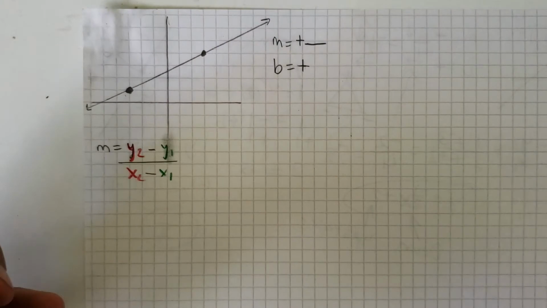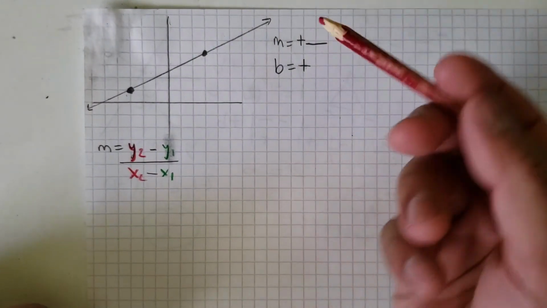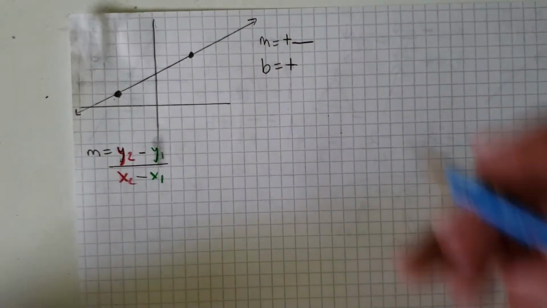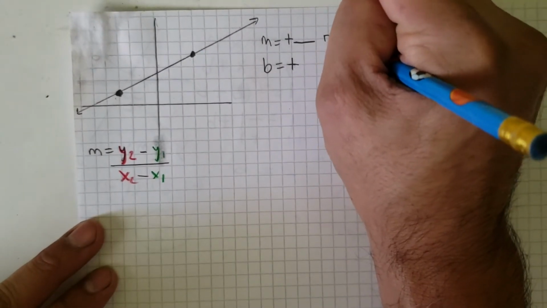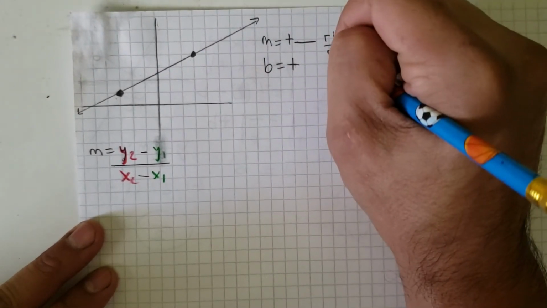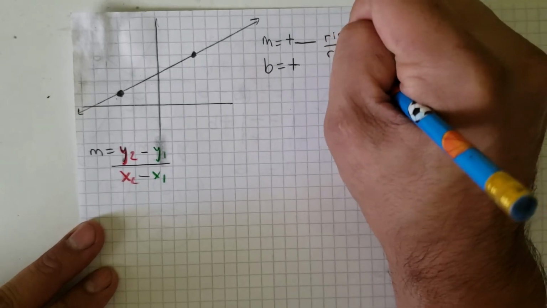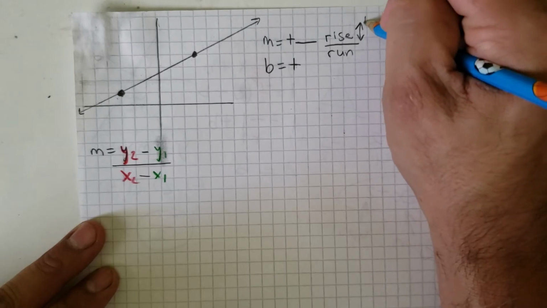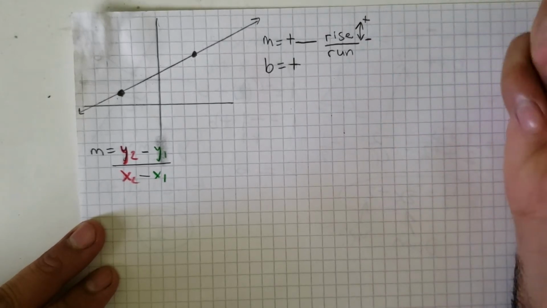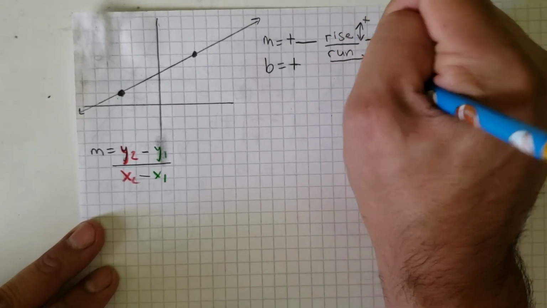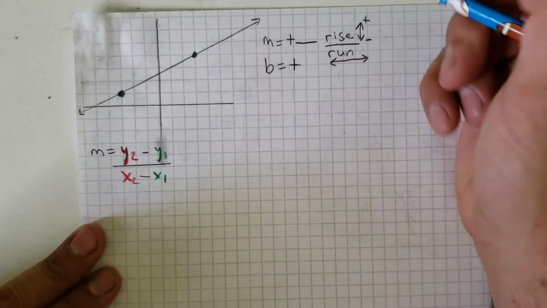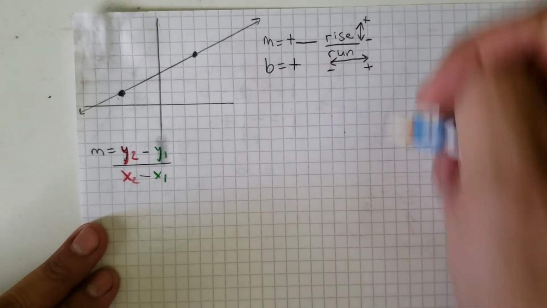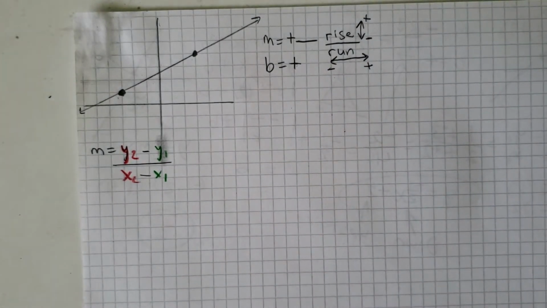So what we're going to do, again, we already know our slope is positive, and we've got to remember that our top number, or our numerator, is our rise, and our bottom number, or our denominator, is our run. Our rise is our vertical change. If we go positive, we go up. If we are negative, we go down. Our denominator, or our bottom number, is our run. If we go to the left, it's a negative. If we go to the right, it's a positive. That's one thing you have to remember.